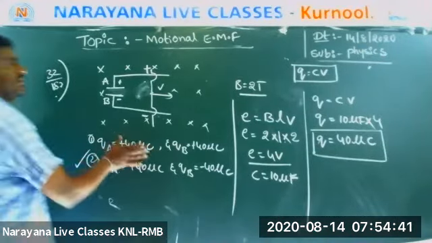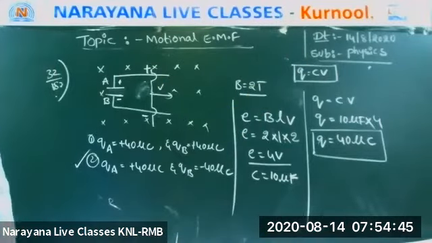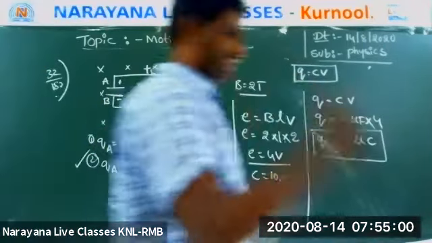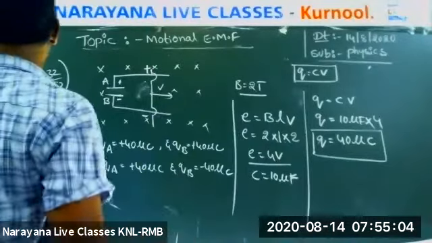So they asked you the charge. The formula for charge is Q is equal to CV. Okay now, is everyone okay? Right. Next.